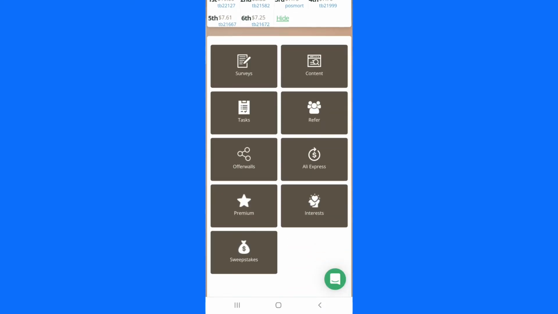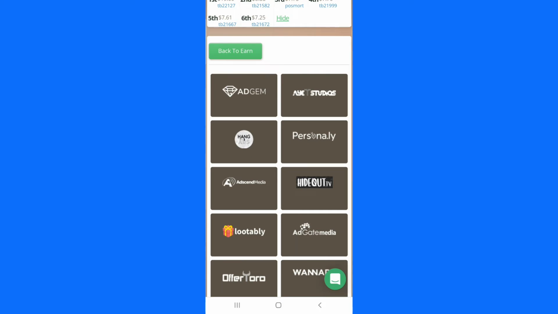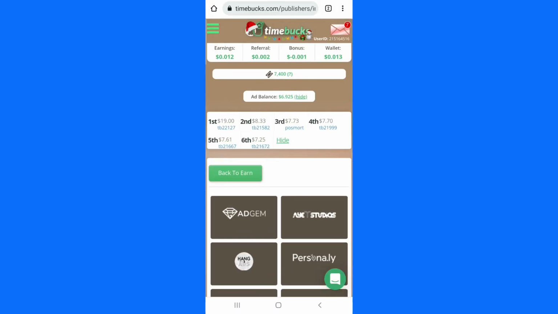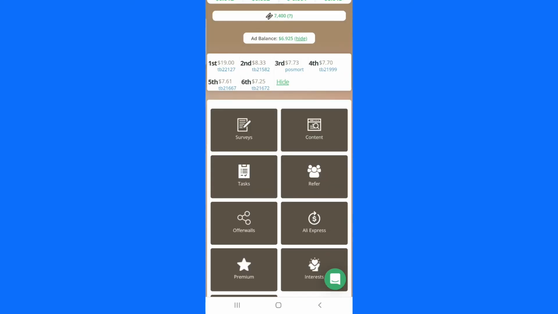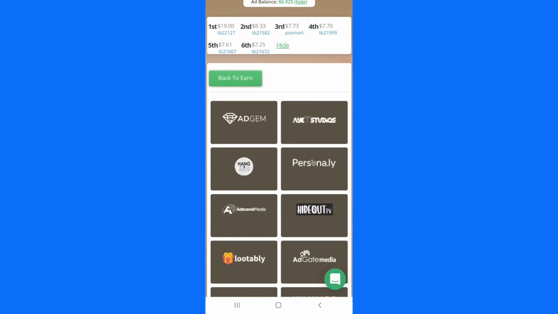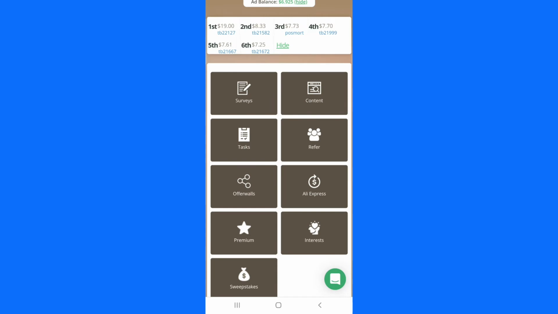And if you come to premium, this premium plan is another area where you will multiply your earning by becoming a Timebucks premium member.